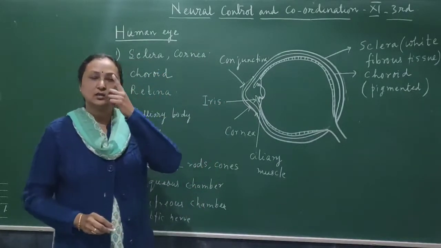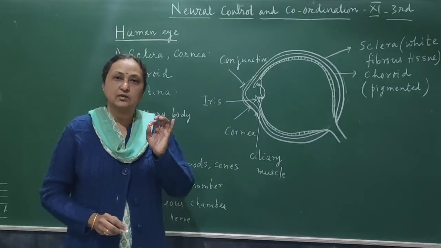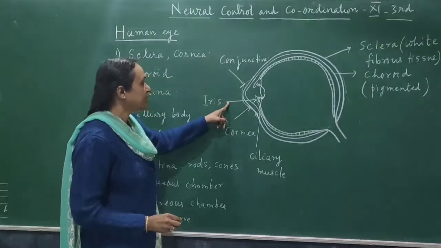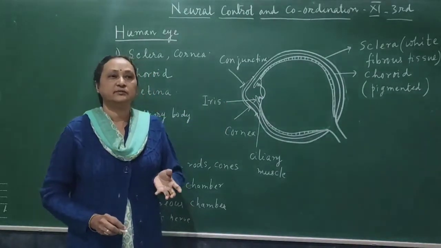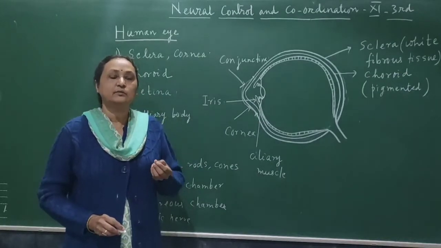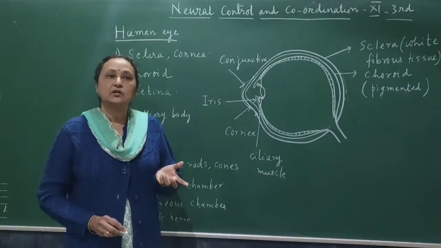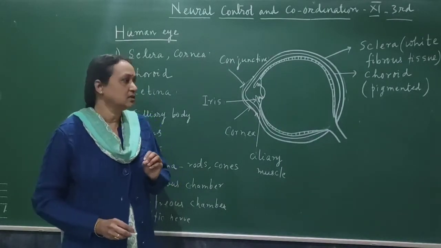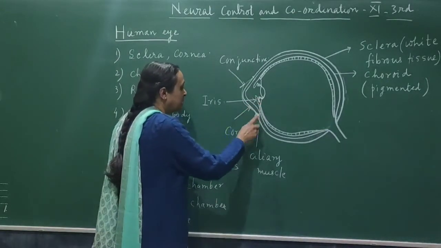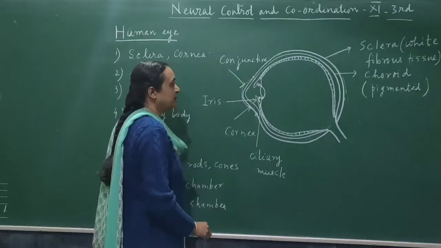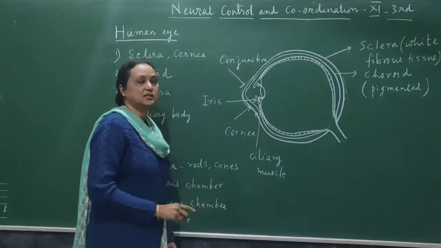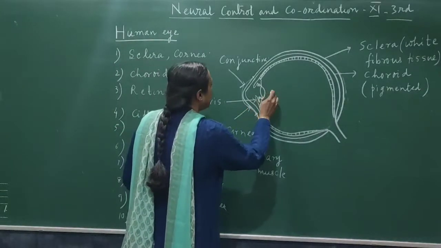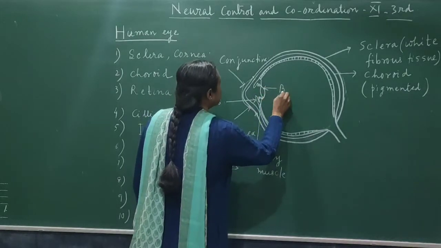So in the eye you can see in the middle there is a colored portion, which is either black or brown in color. Okay. So that colored portion is called the iris. So depending on the color of the iris, the color of the eye will be different. There are green eyes, some blue eyes, very rare. Generally it is black, or in some cases it may be brown also. So why is the color there? Because of the presence of pigments. So this is the iris and this lower part is made up of ciliary muscles. Okay. Then the front part of the ciliary muscles is making suspensory ligaments. And the suspensory ligaments are holding the lens which is biconvex.